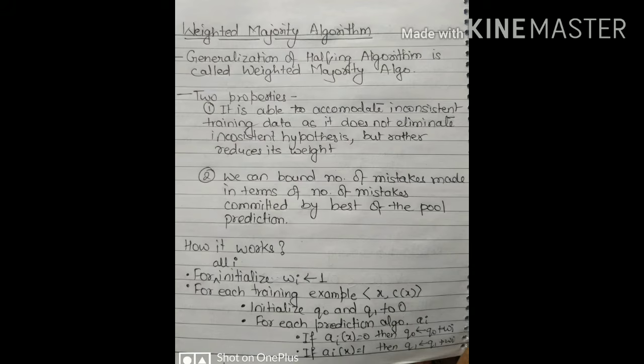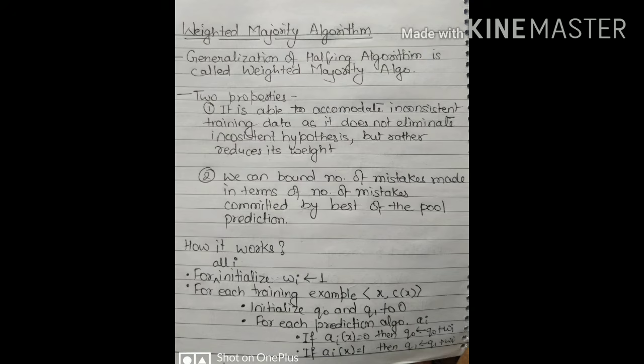For all i, initialize wi as 1. So for all the hypotheses we have to initialize the weight as 1. For each training example, we have to cover all the training examples, both positive and negative. Initialize q0 and q1 to 0.